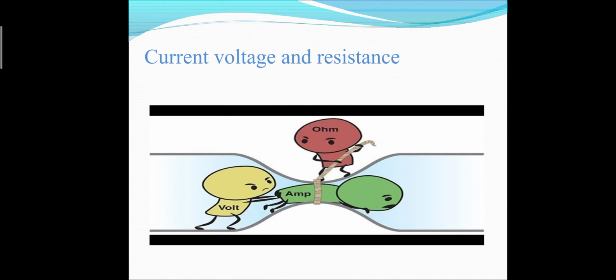Now, as you can see in this figure, what sort of work is the resistance doing? Resistance is basically shrinking that particular conductor. And now the charges are facing some sort of problem in passing through that particular conductor. And basically voltage, that is the battery source, is pushing the charges to flow through that particular conductor and overcoming the resistance.